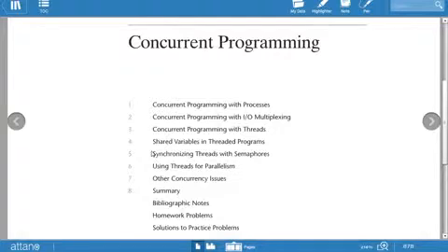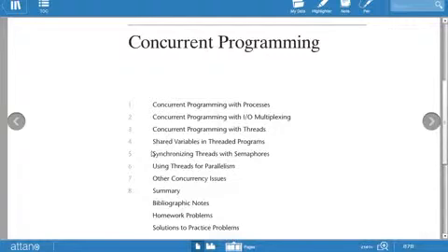So concurrent programming means more than one program is used in a concurrent way. These are the 8 topics available in this chapter. First topic is concurrent programming with processes, that is there are multiple processes which are executing at the same time, that is known as concurrent programming with processes. Next one is concurrent programming with input-output multiplexing, that is more than one input and more than one output is given, that is known as input-output multiplexing.